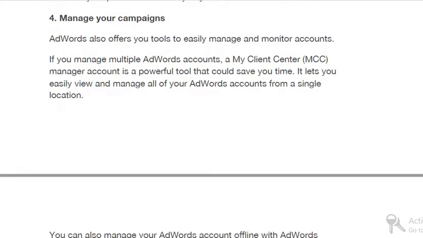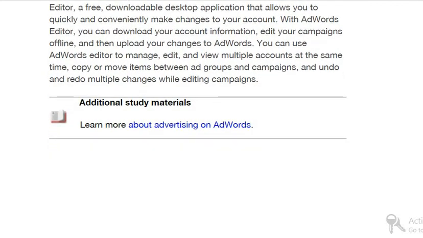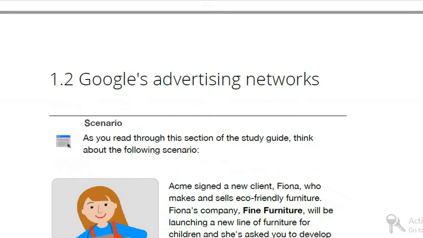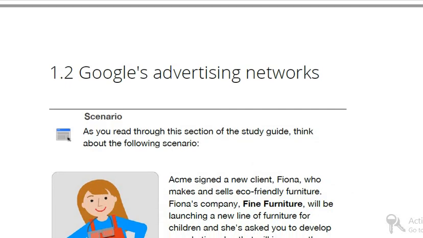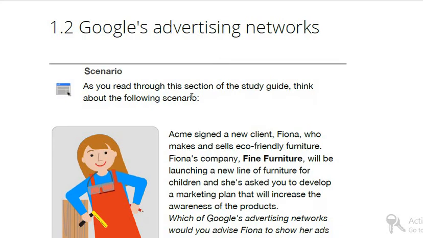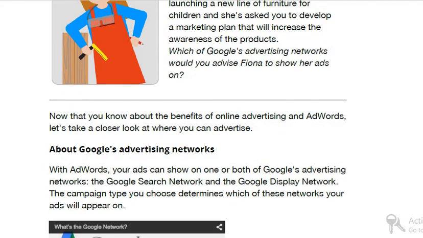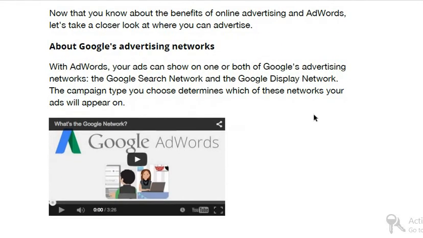Manager account, right? So that is the management, campaign management. AdWords campaign management is easy, right? Now, Google Advertising Network. As you read through the sections of the study guide, think about the following scenarios. Google Advertising Network.